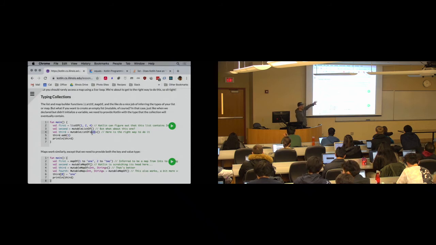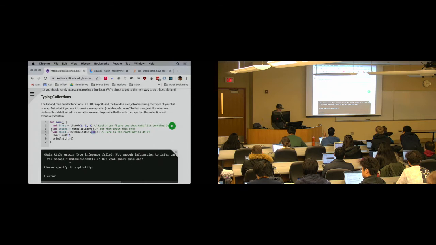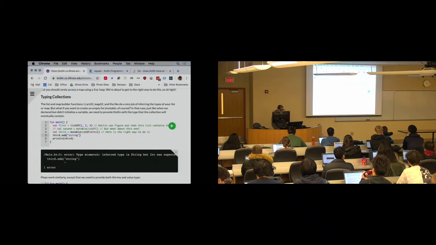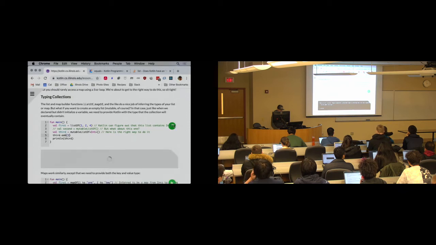And I can provide type parameters to them in the same way that I would for an ArrayList. So now what I'm getting is an empty list of ints, because I've told Kotlin that that's what I want. I have to do that, because if I don't, there's no way for it to know. So now we comment out this failing declaration. And of course, if I try to put something in the list that's not an int, it's going to yell at me.